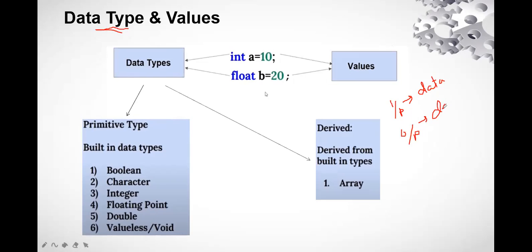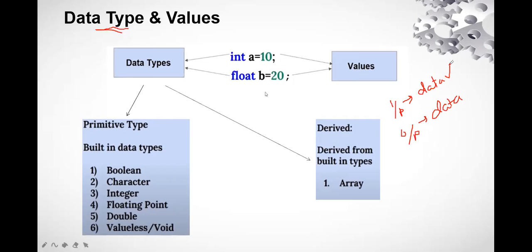So let's take an example. If I say adding of 2 numbers or sum of 2 numbers, I'm going to write a program for adding two numbers. So what input should I give? I will be giving two inputs, that is two values or two data, right? Let's say 10 and 20.